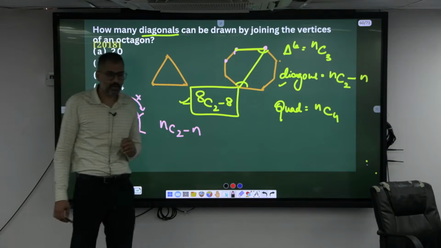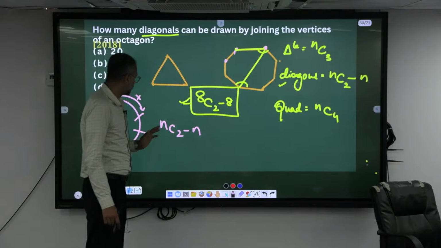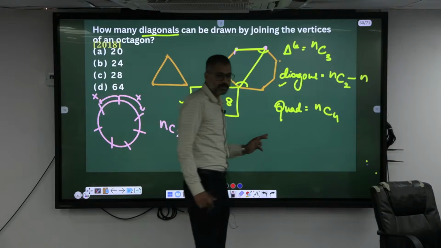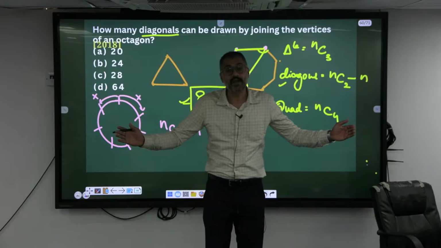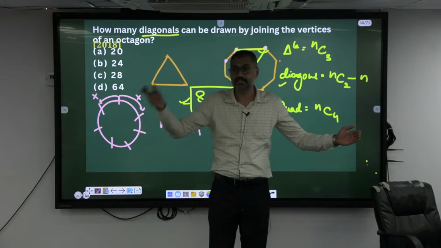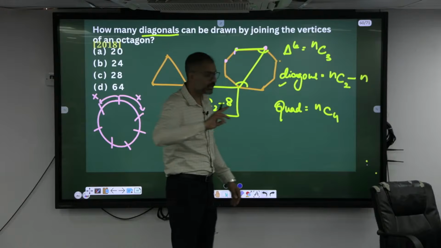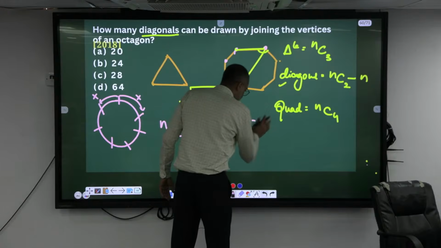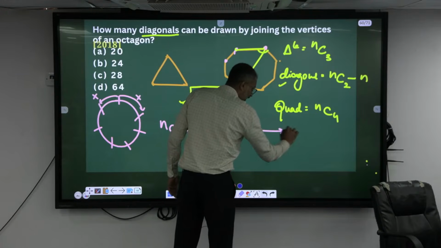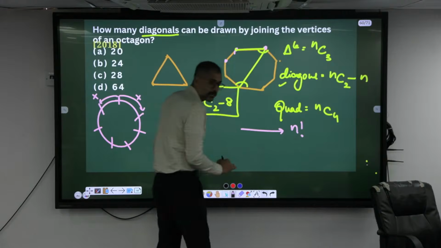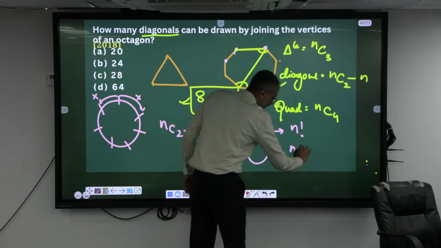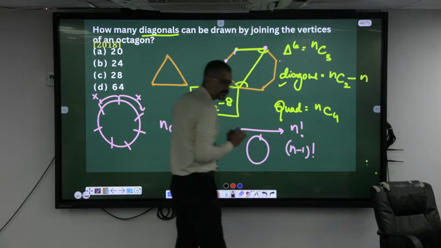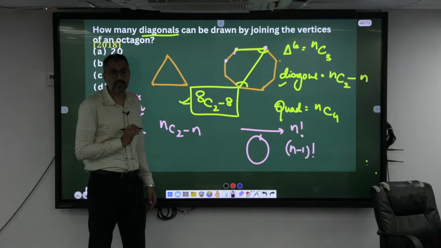Similarly, listen carefully now. If 4 people are there, how many different ways can you arrange them in a row? 4 factorial. Always remember, if they are seated in a line, n people can be arranged in n factorial. If they are seated in a circle, then (n minus 1) factorial.